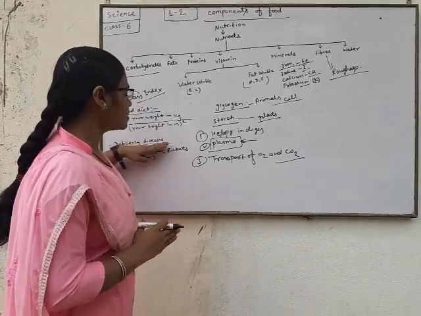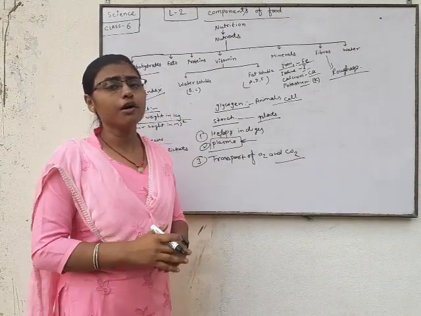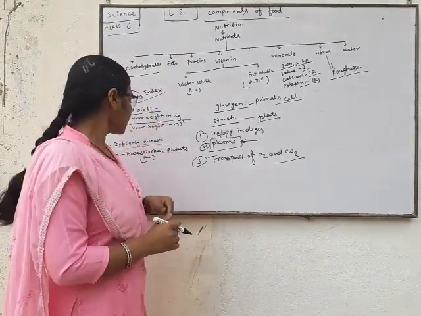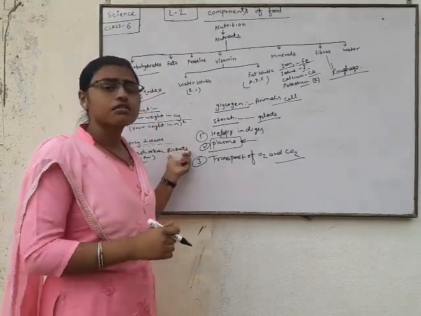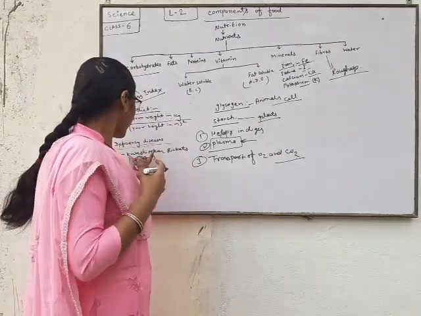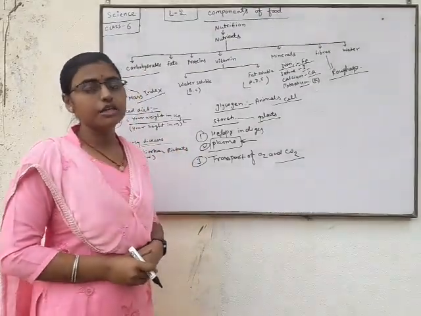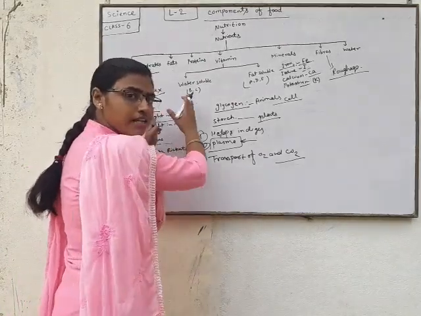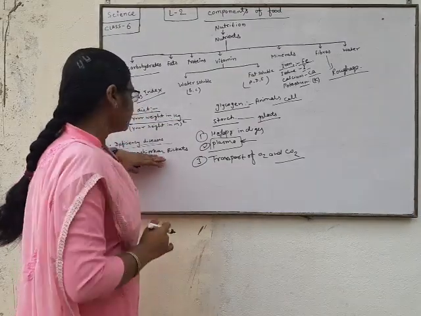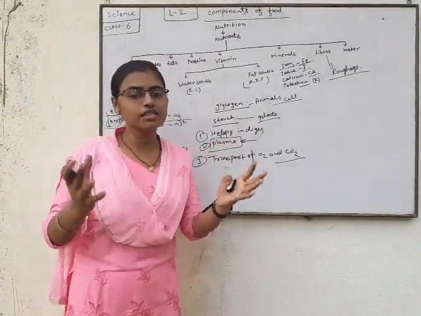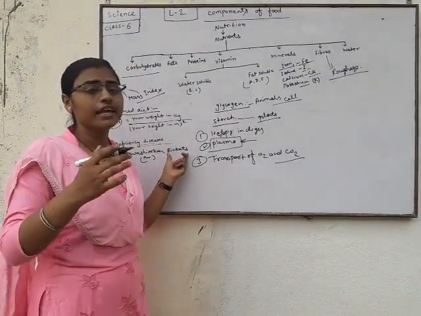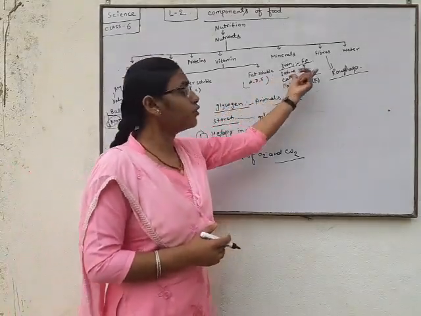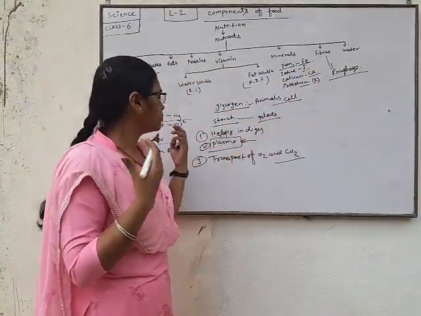Deficiency disease: if we do not eat a proper amount of diet, we suffer from a disease known as a deficiency disease, such as rickets, goitre and kwashiorkor. These are diseases caused by lack of a balanced diet. Lack of protein causes kwashiorkor, lack of vitamin D causes rickets, and lack of iodine causes goitre.